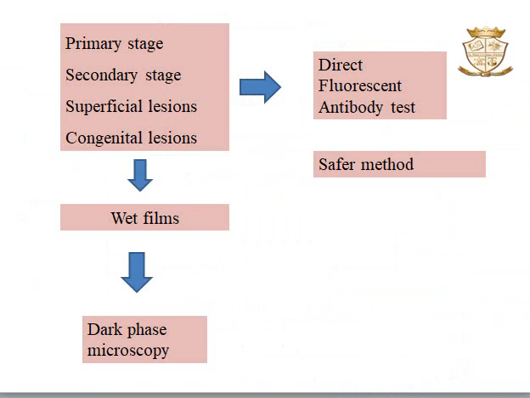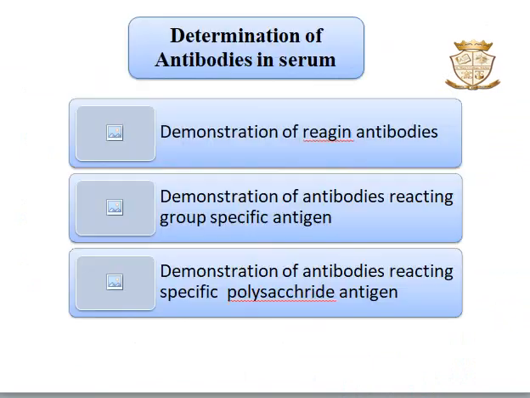First, it gives a low sensitivity result, and also we have to take great care as it is highly infectious at this stage. The alternative method is the direct fluorescent antibody test. It is a better as well as safer method. Here the smears are fixed with acetone and tagged with fluorescent-tagged anti-Treponema pallidum antiserum.